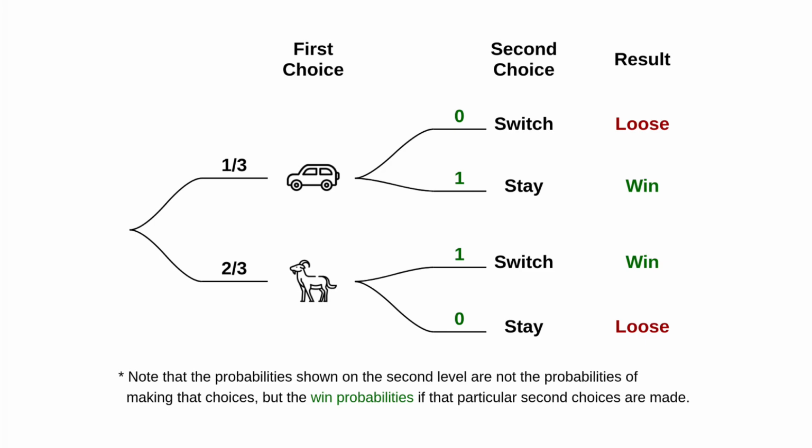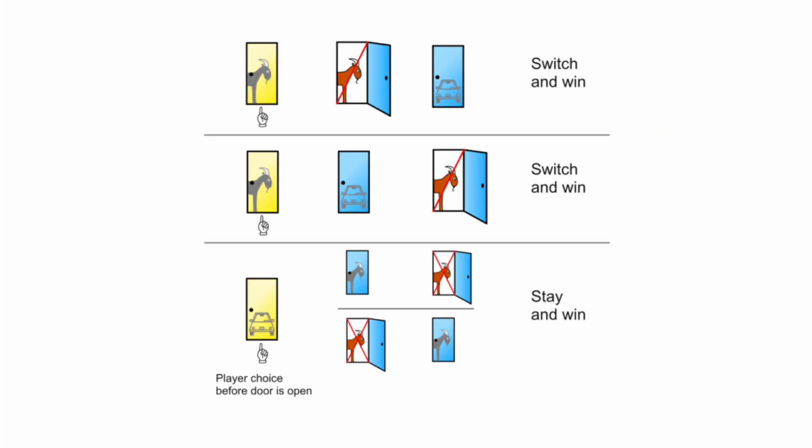Why? When you first chose, the chance of being right was only 1 in 3. So in most cases, the prize is behind a door you didn't pick. When the host removes one wrong door, he is giving you a chance to switch to the winning one. That's why switching is better.